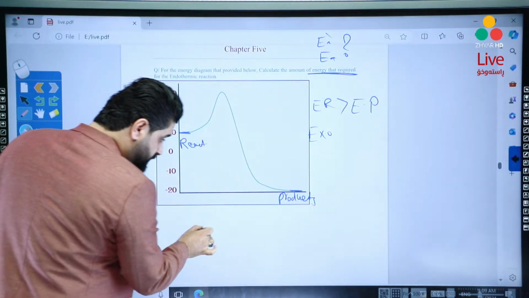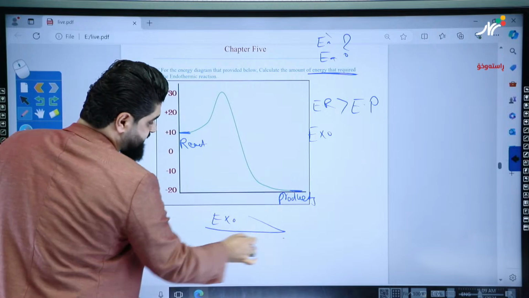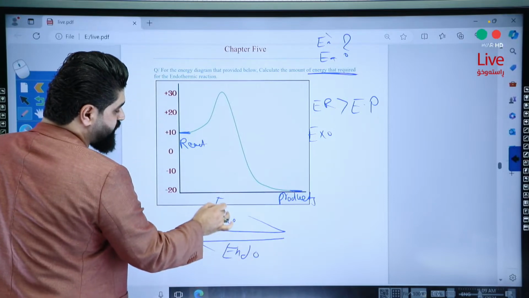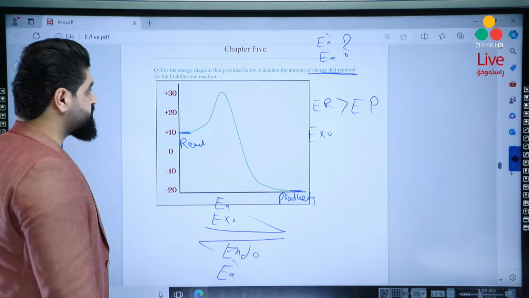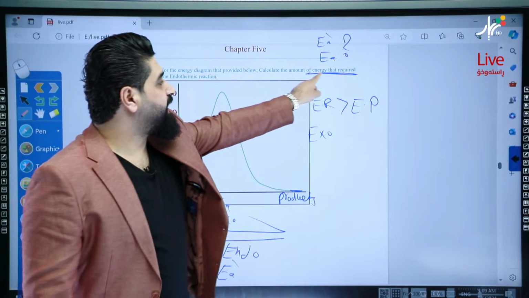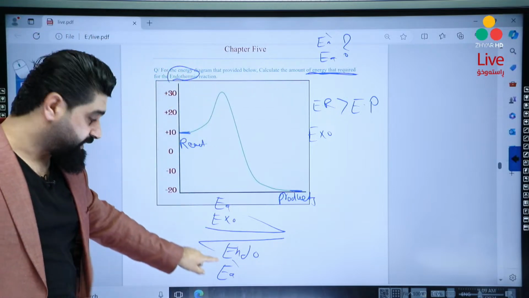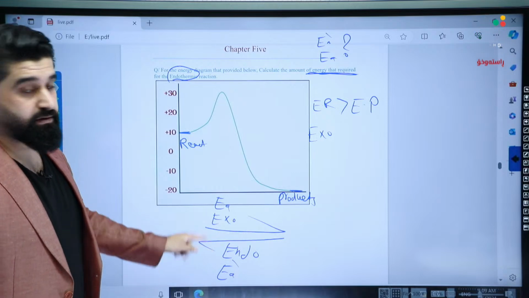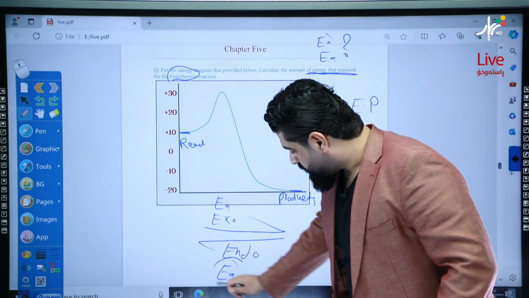So if it's exo in the forward direction, it's endo in the reverse direction. And we will use EA for the forward always, EA prime for the reverse one. So now, calculate the energy required for the endothermic reaction. Endothermic comes with EA prime in this question, but not always, only this question. That's why we have to calculate EA prime.